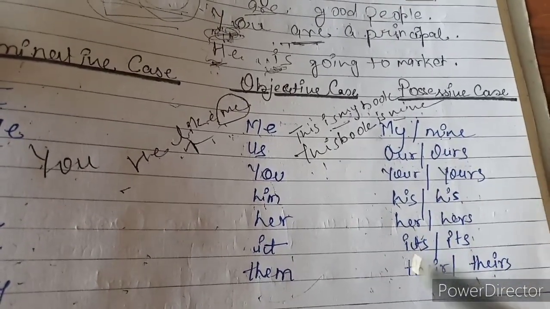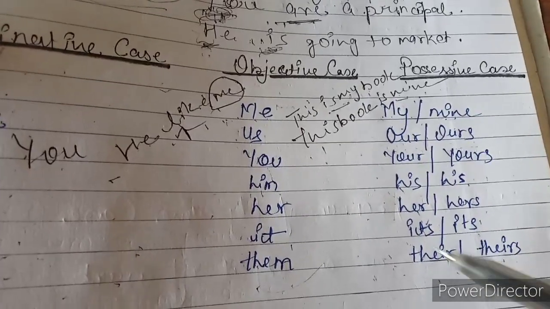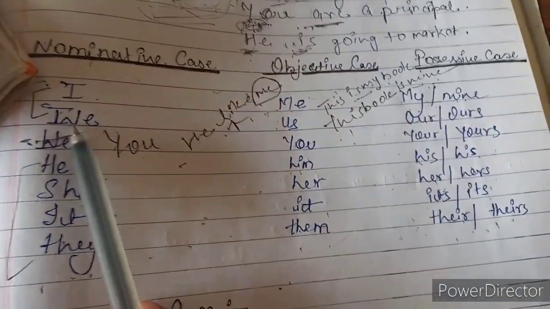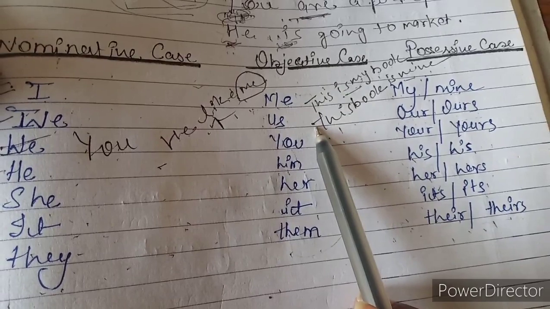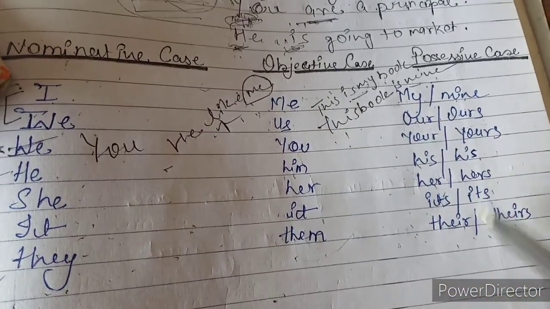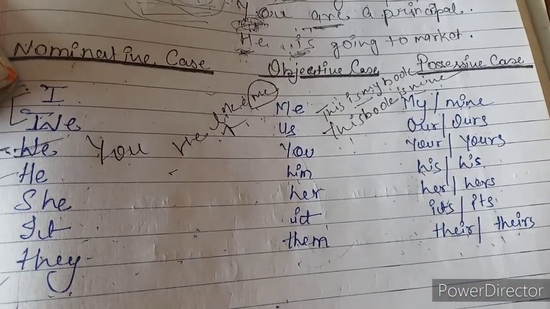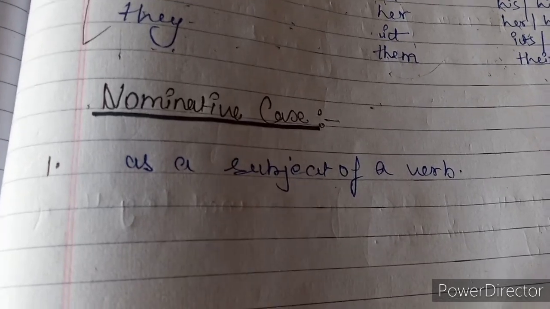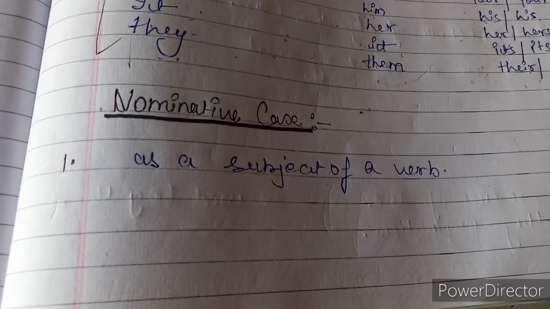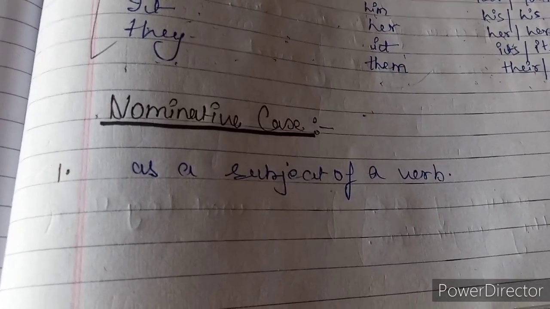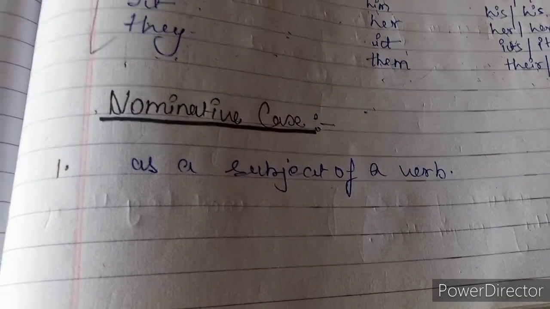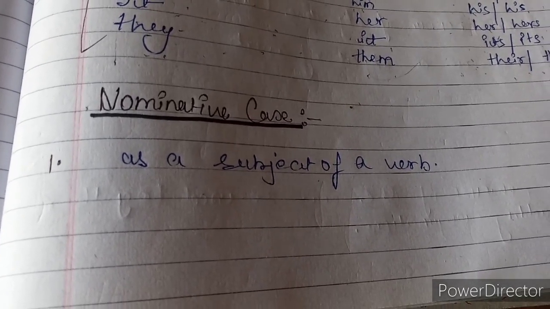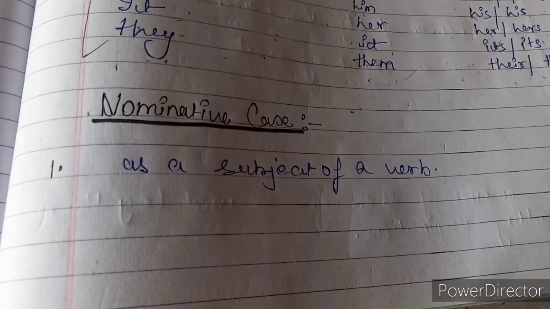Let's move to the uses, how we can use the nominative case pronouns and objective case pronouns, and also the possessive case pronouns. See, the nominative case pronouns are also called subjective pronouns. They are used as the subject of the sentence. They are used as the subject of the verb in the sentence.